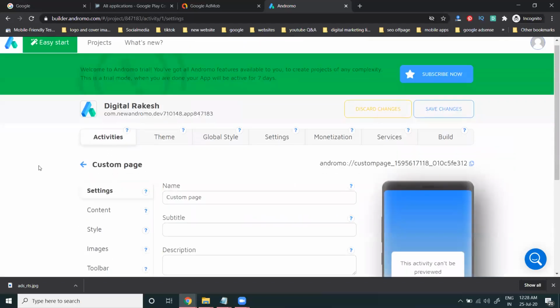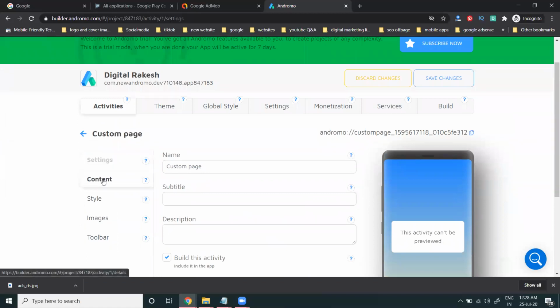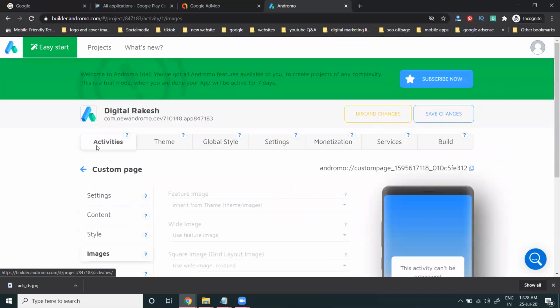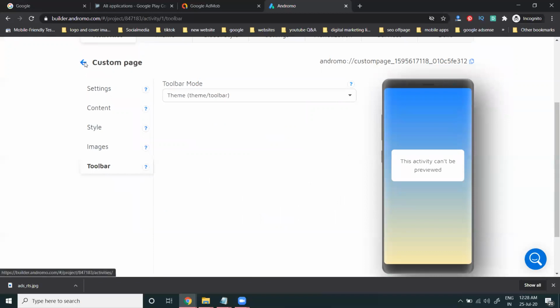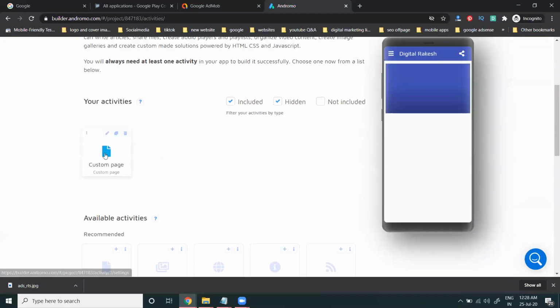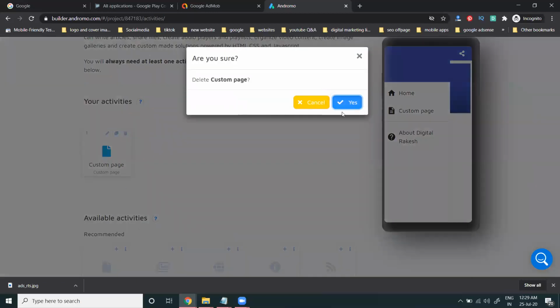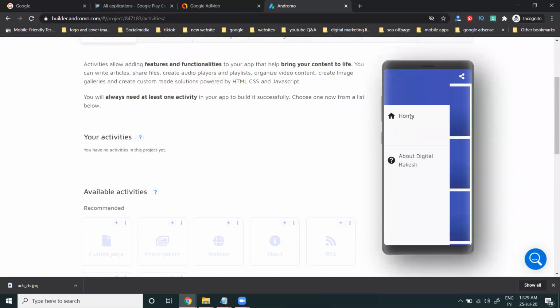Select the plus option. We can go to settings, content, style, image, and toolbar, where your particular activation is. Go back. Here is the custom page option. Select here: home, custom page, and about. Digital location is not required, so remove it. Every option is given for the particular user's purpose.